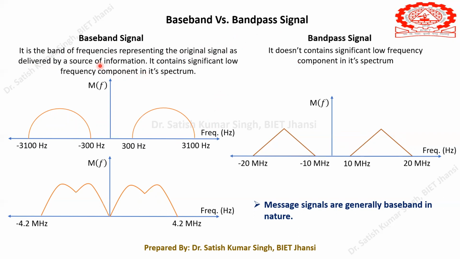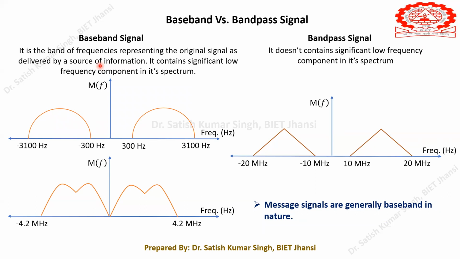So what does it mean? A human can generate a voice signal whose frequency components will be like 300 hertz to 3.1 kilohertz. Because the human is the source of information, able to generate the message signal, I will be calling this frequency component the baseband.